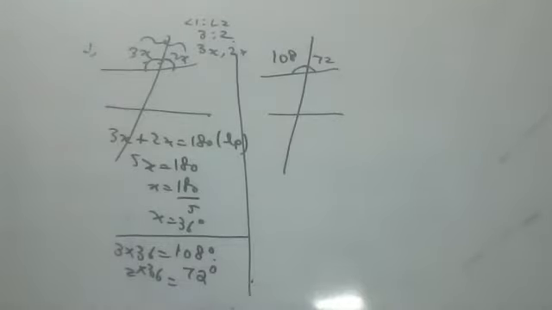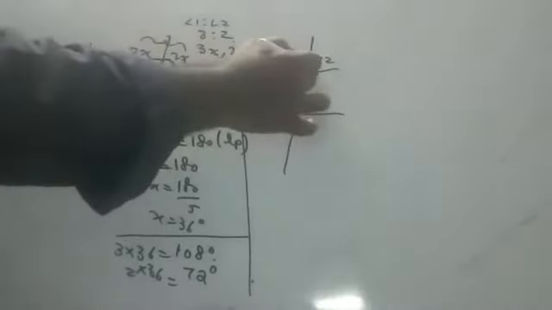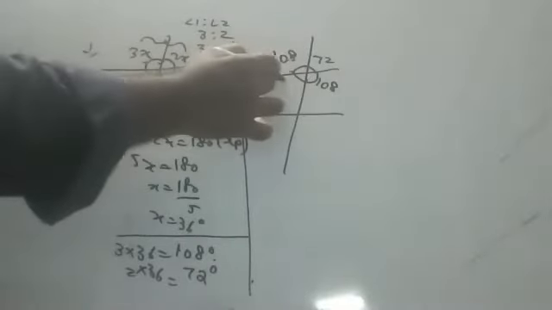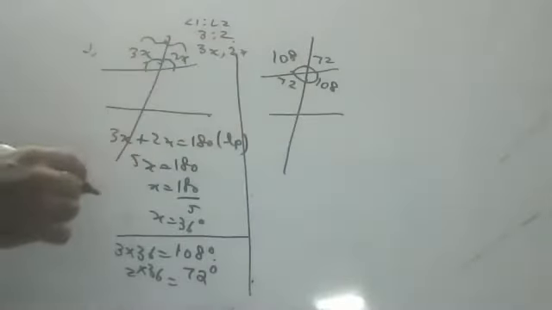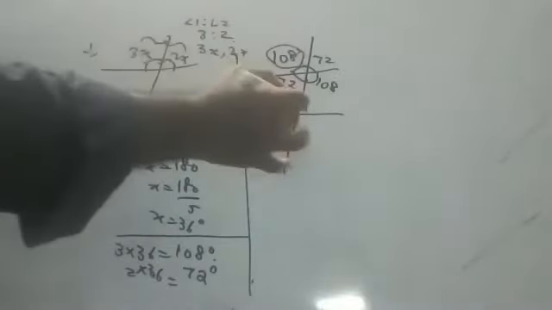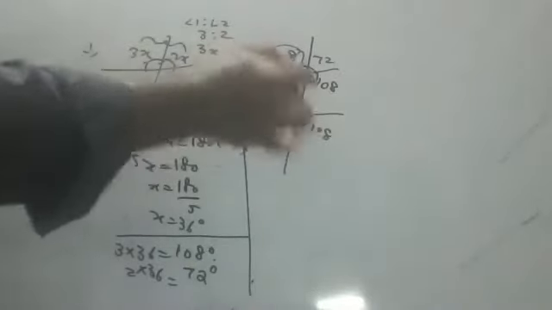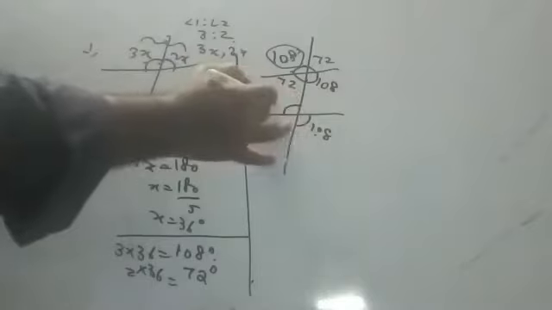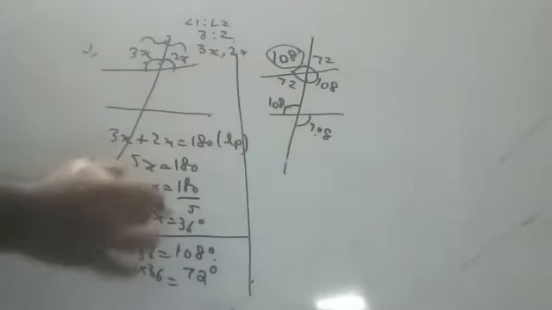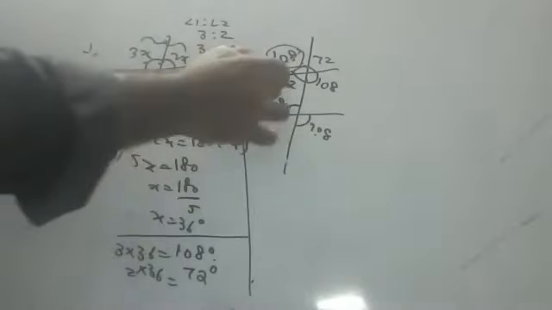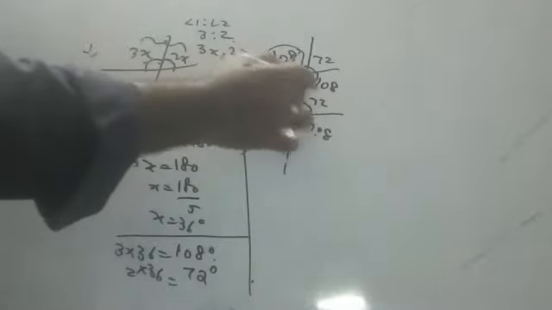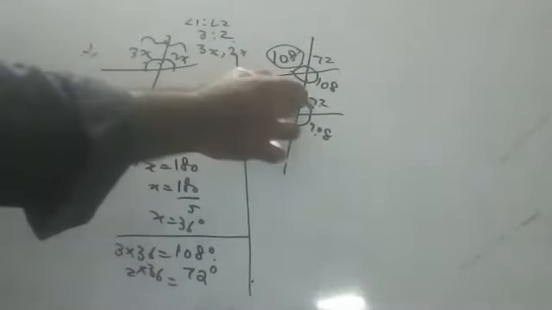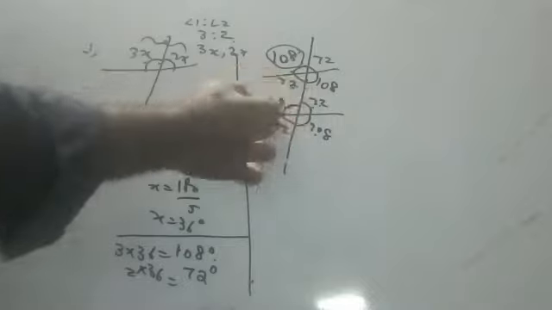So, what will be the angles? If this is 108, this is also 108, vertically opposite. If this is 72, this is also 72, vertically opposite. If this is 108, this is also 108, exterior alternate angles. If this is 108, this is also 108, vertically opposite angles. If this is 72, this is also 72, interior alternate angles. If this is 72, this is also 72, vertically opposite angles.